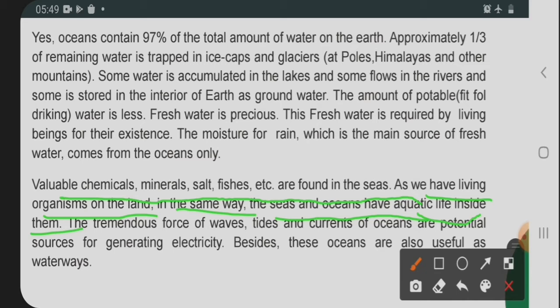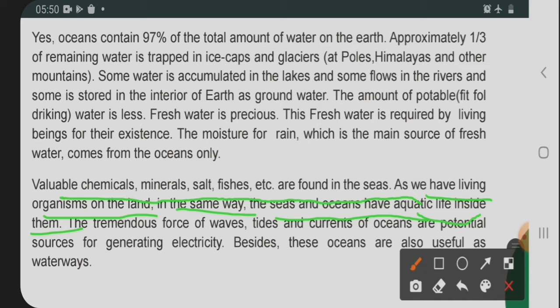We already know that on the lithosphere we get precious stones of different types. Then we can find minerals, chemicals, different things inside the earth, or we can say the lithosphere. In the same way, the earth which is inside the sea also gives the same things. Along with minerals we can also find gas, like the LPG and other gases that we are using.